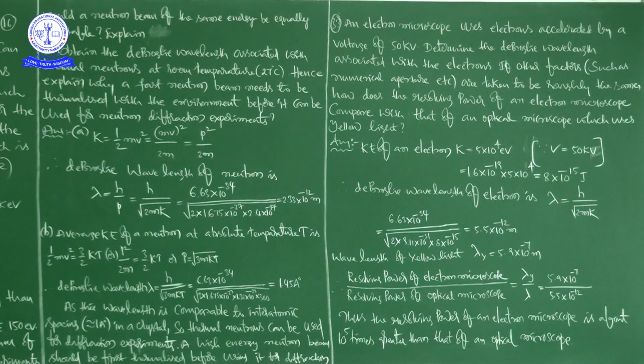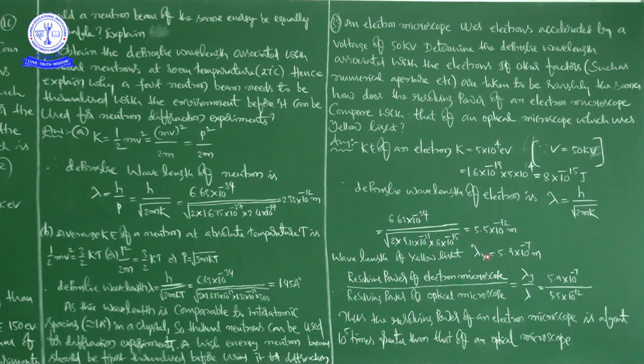One more thing we need is the formula for resolving power. I didn't write it here, but resolving power of a microscope is inversely proportional to wavelength. Based on that relation, the resolving power of the electron microscope divided by the resolving power of the optical microscope is equal to lambda y divided by lambda.